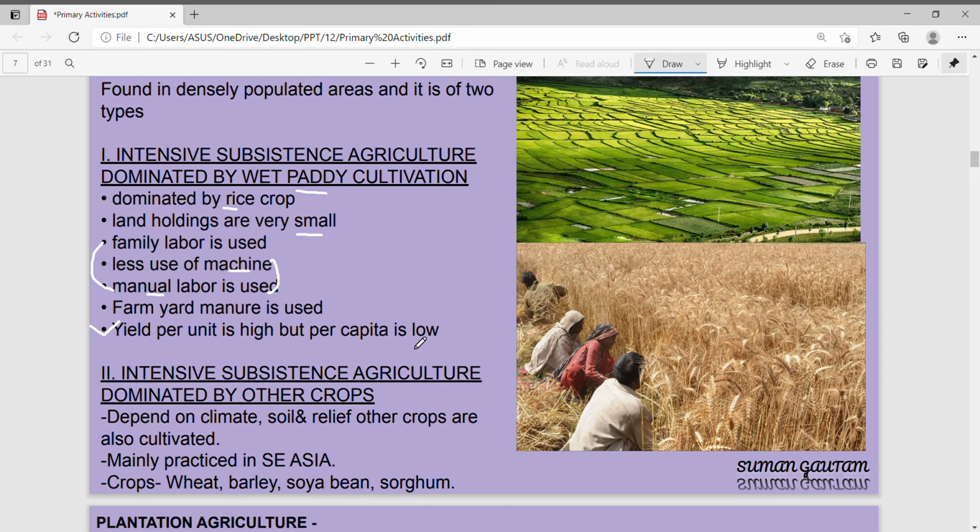For example, if 10 students of our class bring 2 toffees each, you have 20 toffees in the class, and then we distribute them among the 20 students in the class, then each person will get 1 toffee. So the yield is high because 10 students have brought 2 each, so we got 20 toffees.